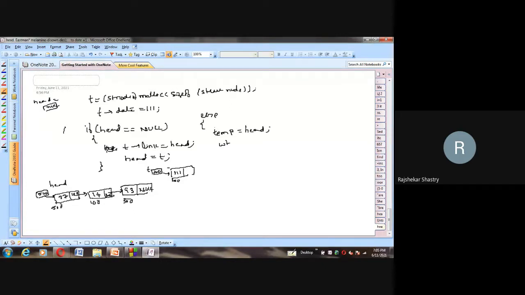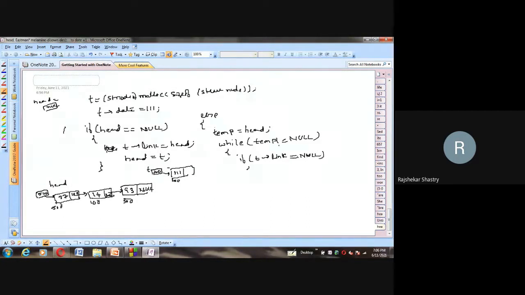Then what I'll do, while temp is not equal to null. You know what is null? Null pointer. While temp is not equal to null, do what? First of all, we have to check whether we reached the last node or not. When do we say that we reached the last node? If temp arrow link is equal to null. If it is equal to null,